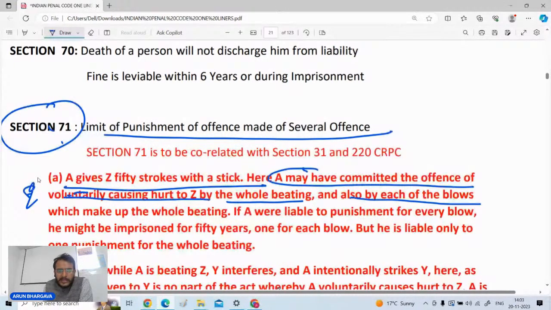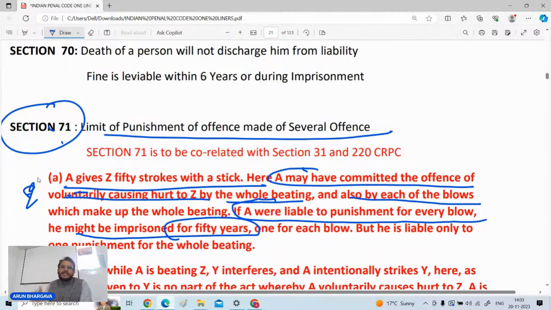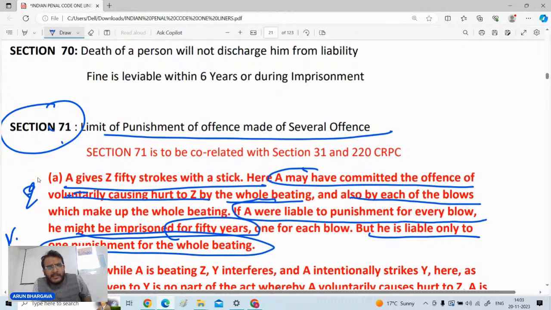But if he were liable for the punishment of each blow, he might be imprisoned for 50 years. क्योंकि हर बार के लिए आप 1 साल की सजा दोगे तो 50 साल की सजा होगी, तो ऐसा नहीं होगा. He will only be liable for one punishment for the whole beating. इसका आपको ध्यान रखना है, जो सेक्शन नंबर 71 के अंदर है. सवाल आ जाता है, section 71 of IPC is associated or correlated with which provisions of CRPC?